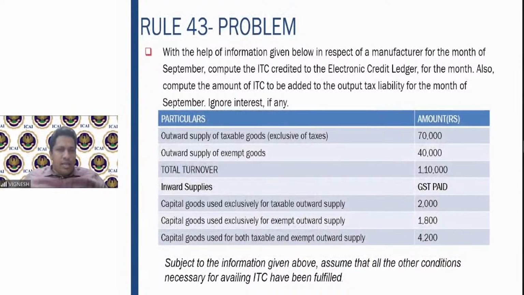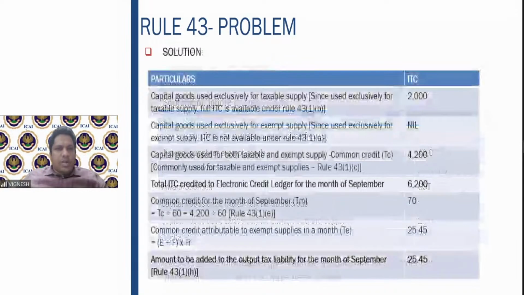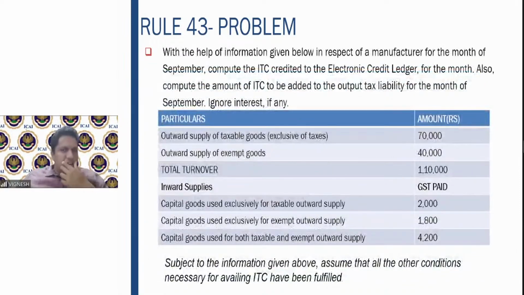Fine. So a small example based on this. With the help of the information given above, in respect of a manufacturer for the month of September, compute the ITC credited to the electronic credit ledger for the month. Also compute the amount of ITC to be added to the output tax liability for the month of September. These are the figures. Try to answer this question.